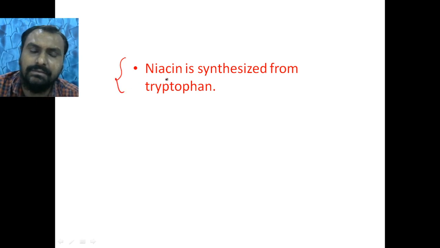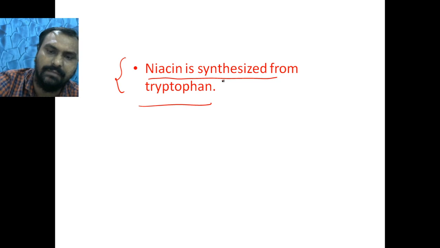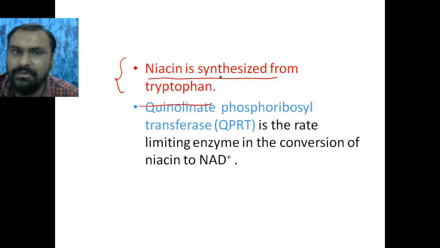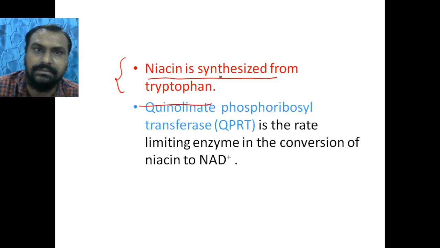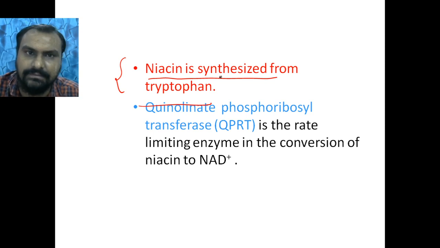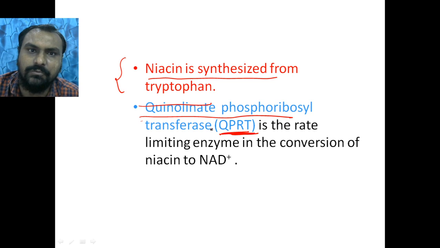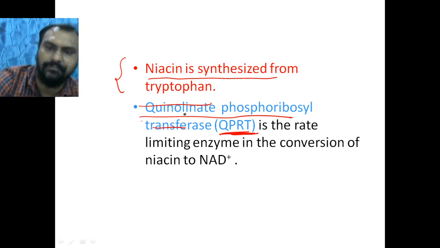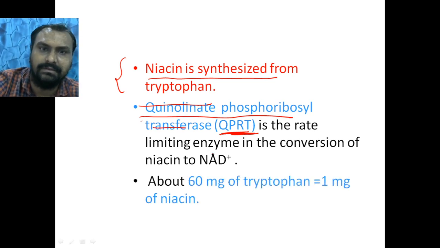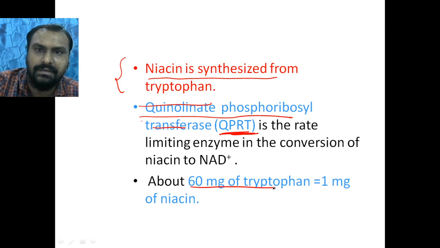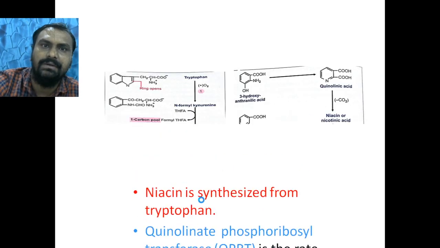So niacin is not a pure vitamin because it can be synthesized from the amino acid tryptophan. It is asked frequently from which amino acid niacin is synthesized. So from tryptophan it is synthesized, with the help of the enzyme QPRT, quinolinate phosphoribosyl transferase. About 60 milligrams of tryptophan are required to form 1 milligram of niacin.